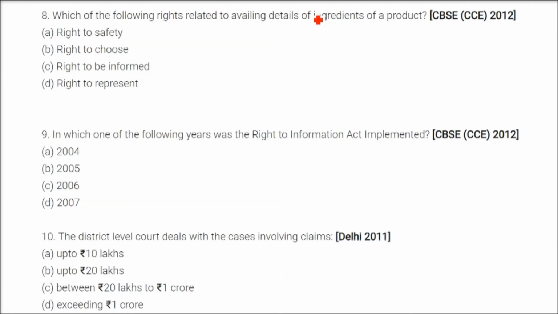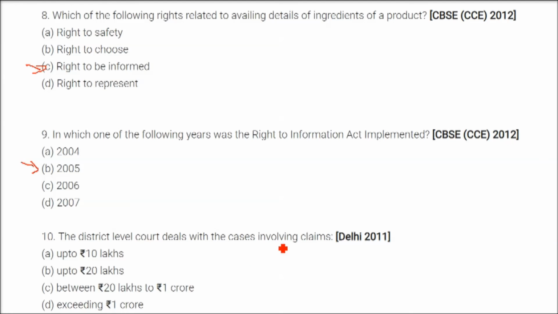Which of the following rights relates to availing details of ingredients of a product? That is, you need to know what is inside the product. And the answer is right to be informed. In which one of the following years was the Right to Information Act implemented? It was implemented in the year 2005.